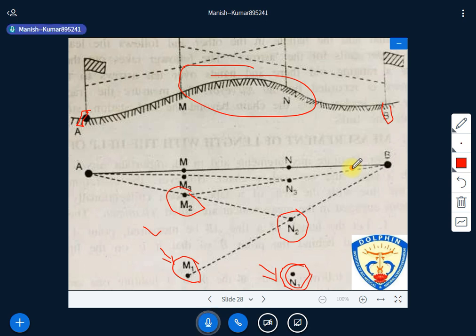Through this you are able to fix the points M and N, and M and N will be the intermediate points between A and B. So this is indirect ranging. We are not doing direct ranging as we did in the earlier sum, because there the point was visible and we could easily do it, but here it is indirect ranging.